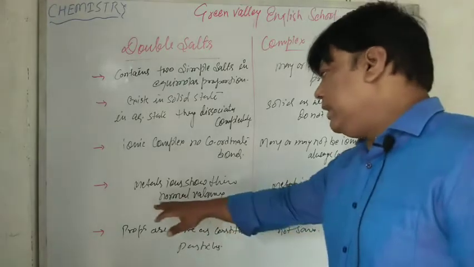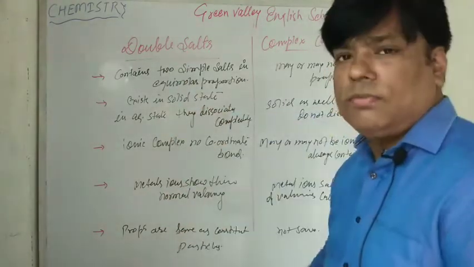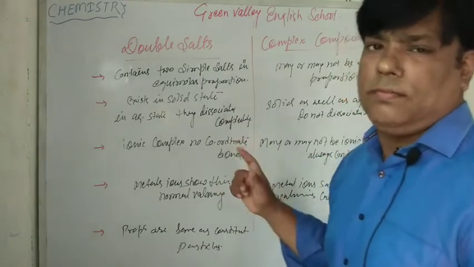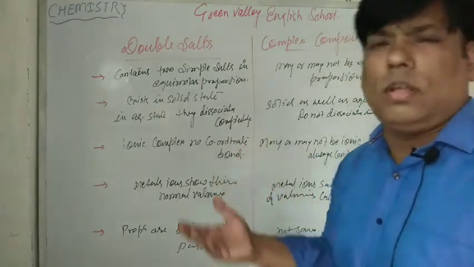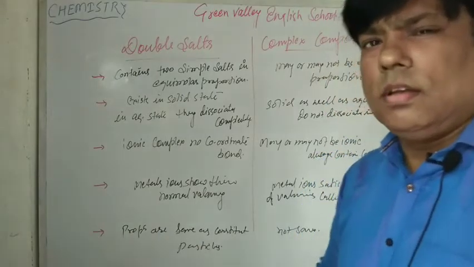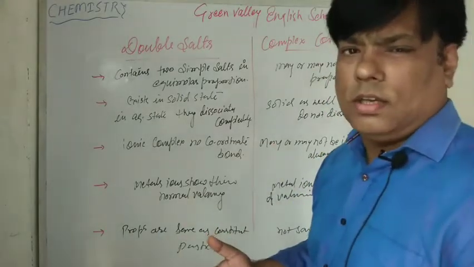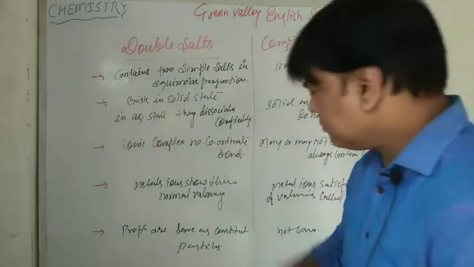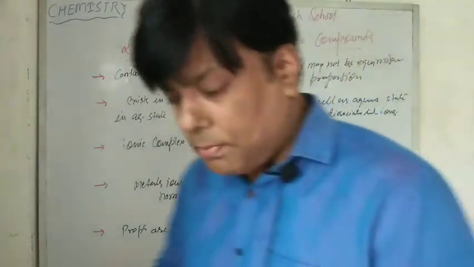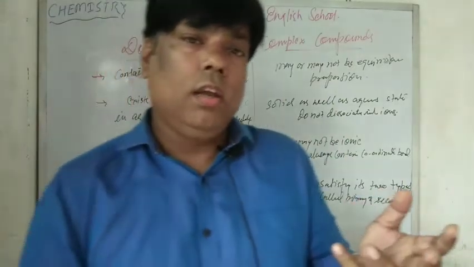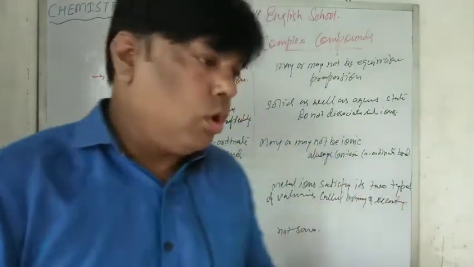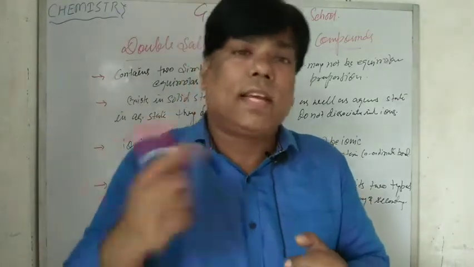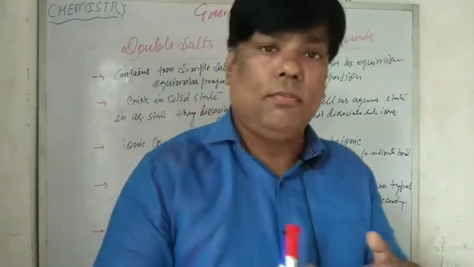Now, next, in case of double salts, what happens? Metal ions show their normal valency, whatever its valency, like sodium has one valency, potassium has one valency. So they always show their normal valency. But in case of complex compounds, they have variable valency, and they show two valencies. The first one is called primary valency and the second one is called secondary valency.